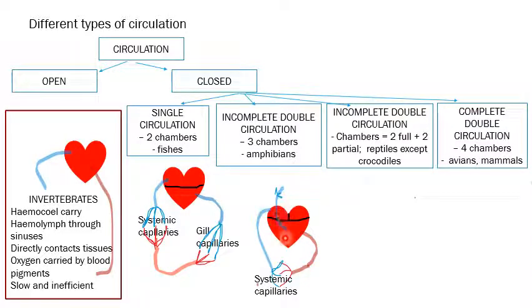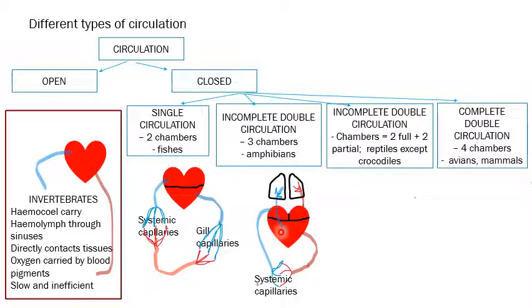Again, from the ventricle, another group of vessels like the pulmonary artery will arise and enter the lungs, where the blood gets oxygenated, and then that will drain into the left atrium.